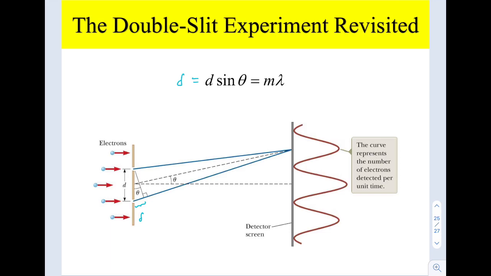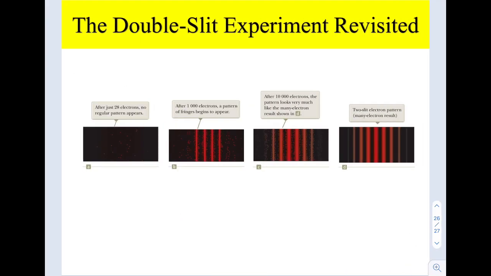The delta is equivalent to d sine theta. For a bright fringe or constructive interference, the path difference, d sine theta, must be equivalent to m lambda, where m is an integer.